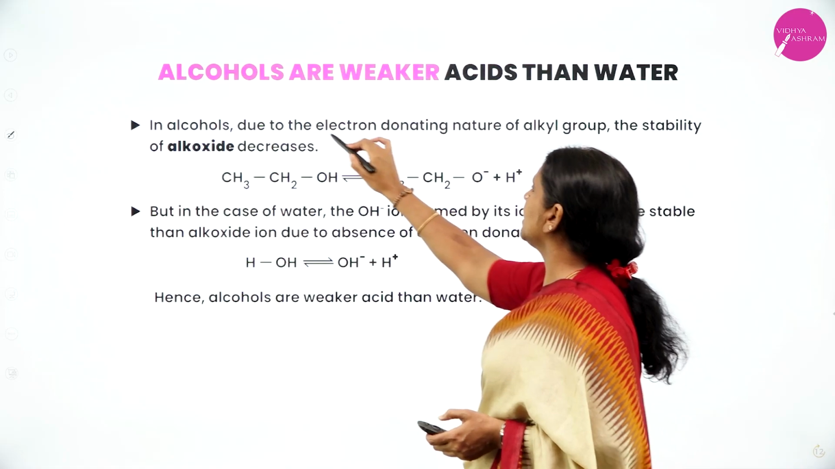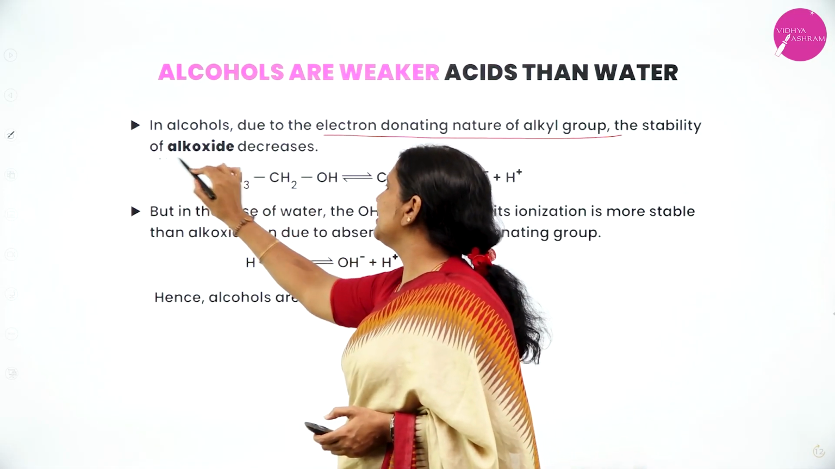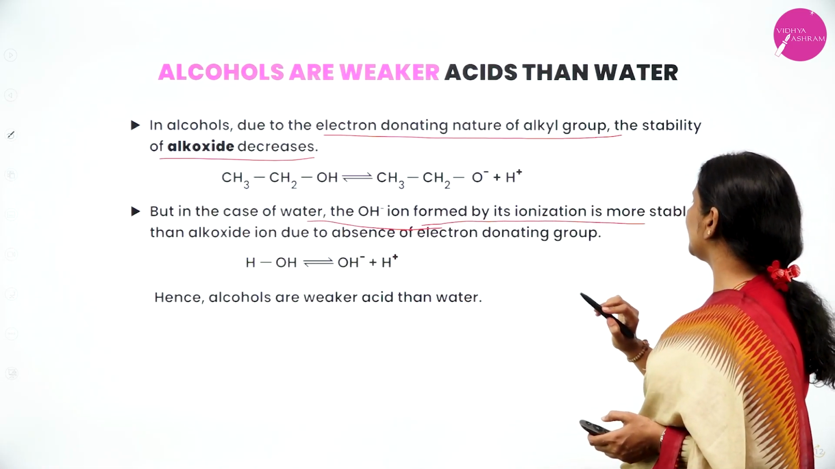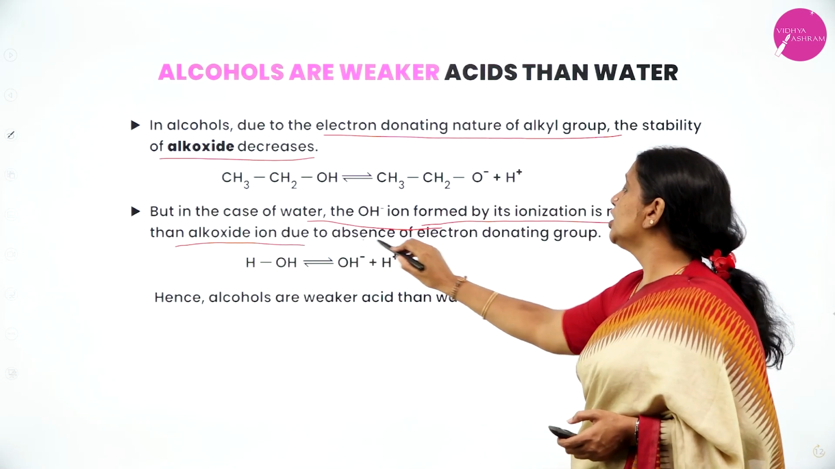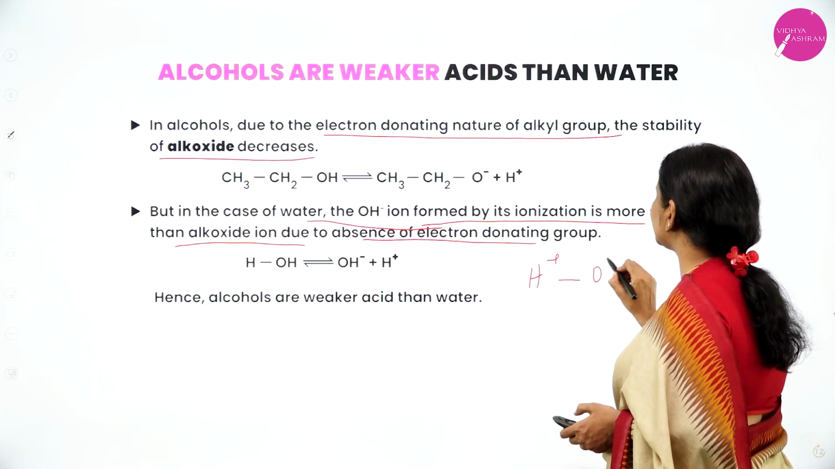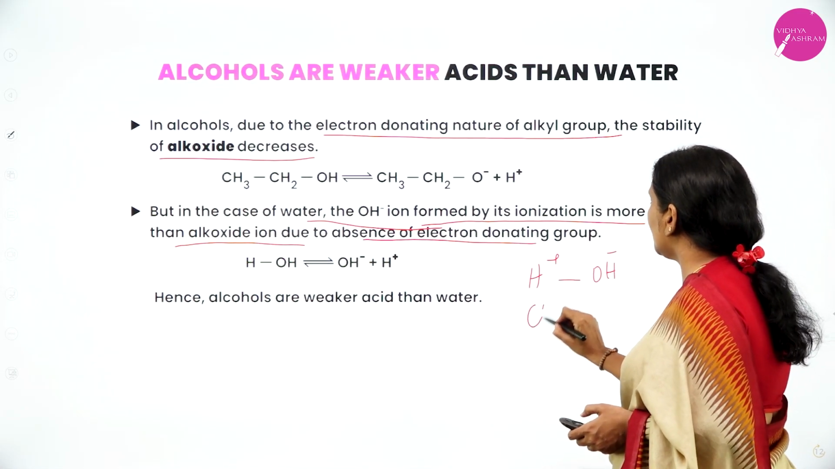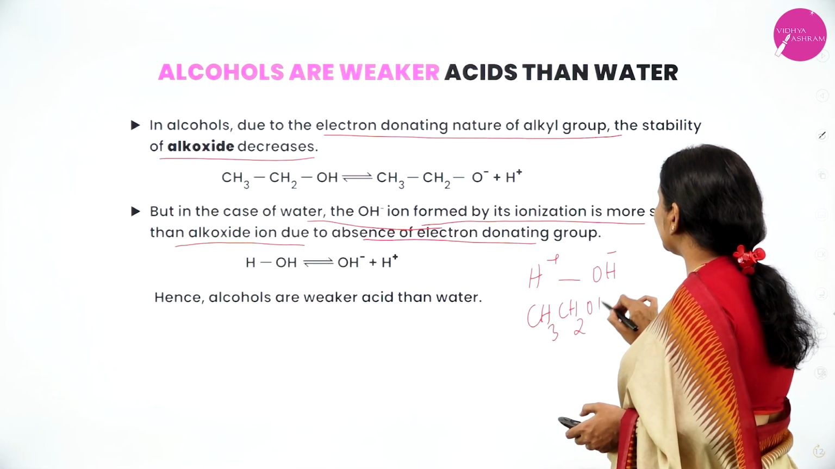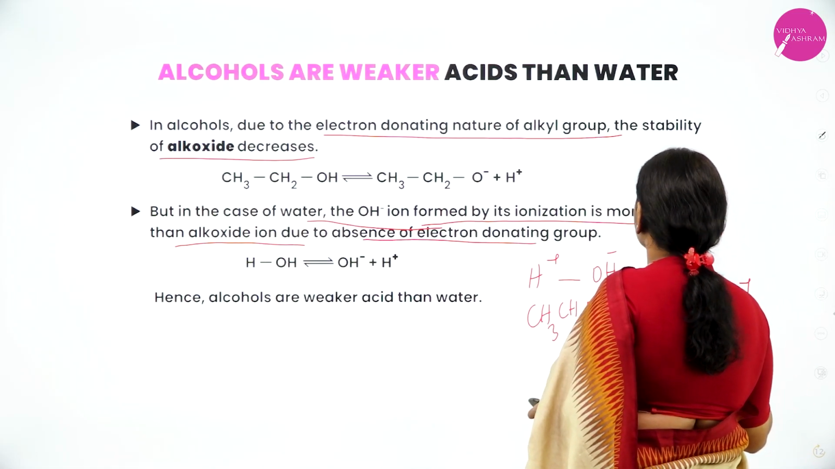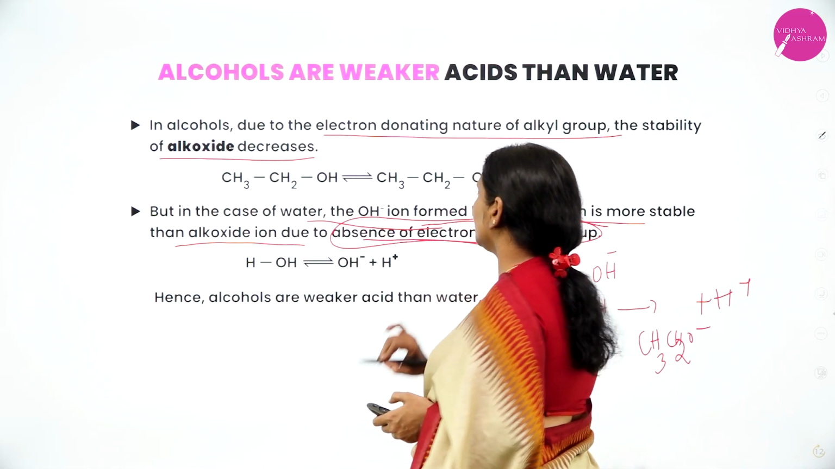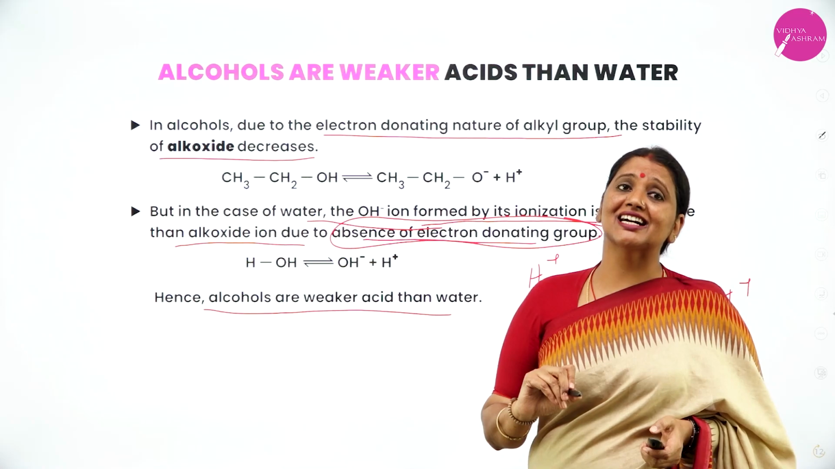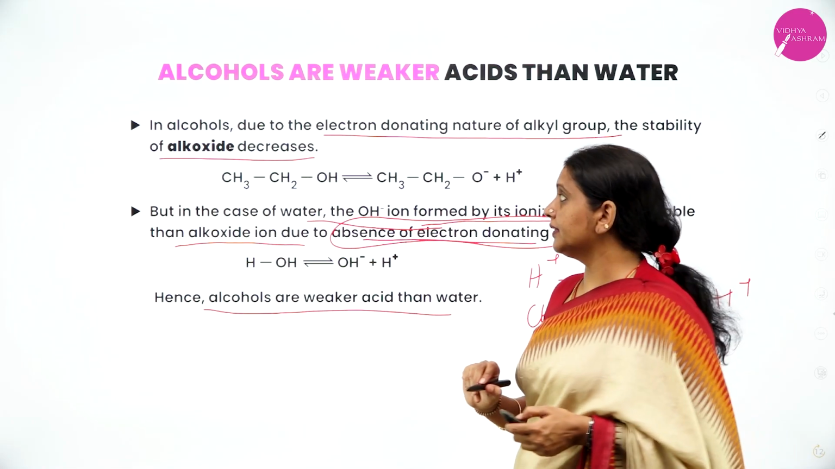In alcohols, due to the electron donating nature of the alkyl group, the stability of the alkoxide ion decreases. But in the case of water, the OH minus formed by ionization is more stable than the alkoxide ion due to the absence of an electron donating group. When I am comparing with water, water ionizes as H plus and OH minus. Ethanol, when you consider alcohol, ionizes as H plus and CH3CH2O minus. In water, there is an absence of electron donating group. Therefore, alcohols are weaker acids than water.